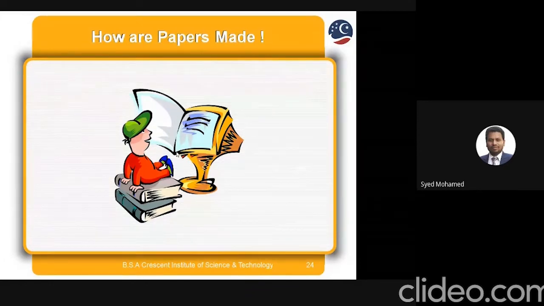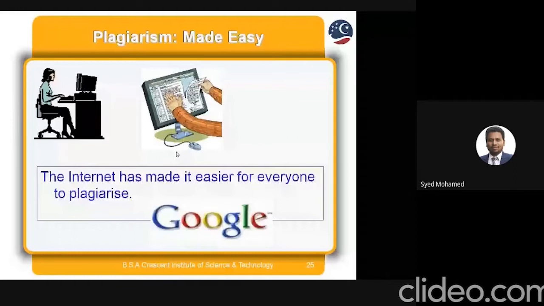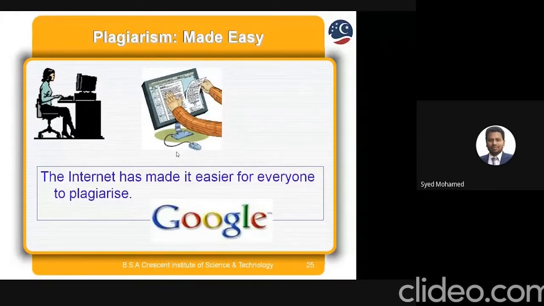Plagiarism is made easy because the internet has made it easier for everyone. For example, Google is also available. You can type everything and get a lot of information. You cut and copy paste, and you can make one paper. Like that the students are doing, the BTech students and other students also.